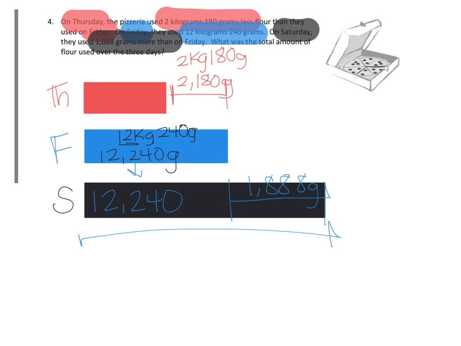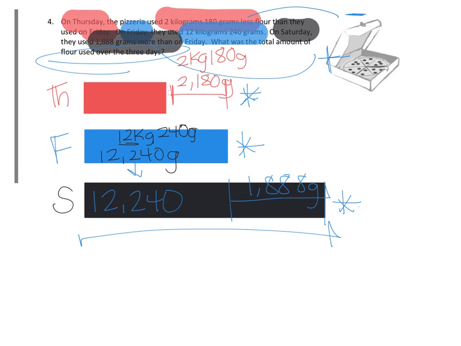For Thursday, I would take Friday and subtract. So when it says less, you're subtracting. When it says more, you're adding. Now, they want the total amount of flour used over 3 days. So what you're going to have to do is do a subtraction problem to find Thursday, an addition problem to find Saturday, and then you're going to have to add Thursday, Friday, and Saturday, and then write your statement. Take your time. If you make an addition or subtraction mistake, the whole problem will be wrong.